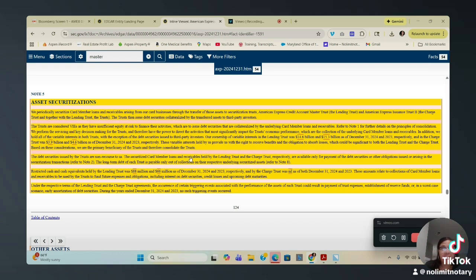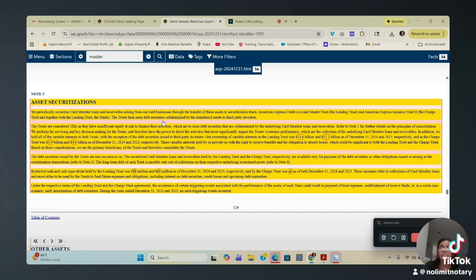So when they say that, I want you guys to read this whole box. I'm not going to read the whole box. I just wanted to show you where it is and why they don't actually own the debt. Even in this passage here, it also lets you guys know that the trust assumes all the debt.